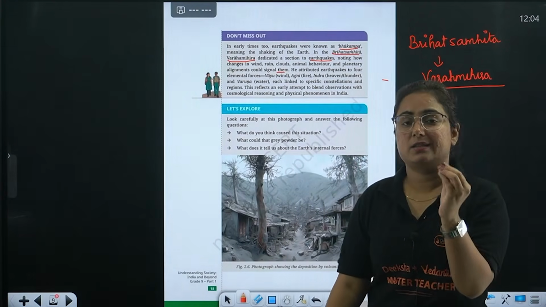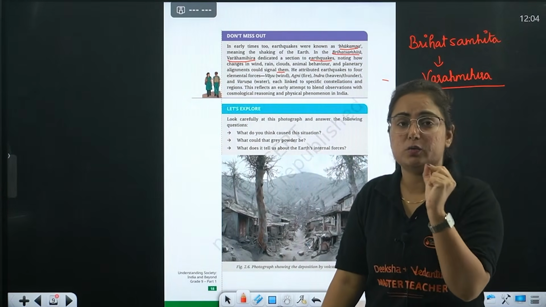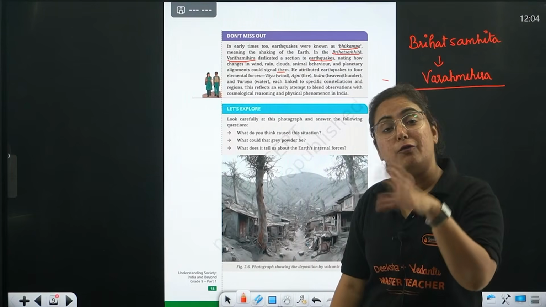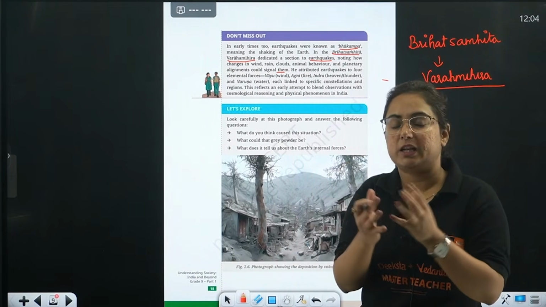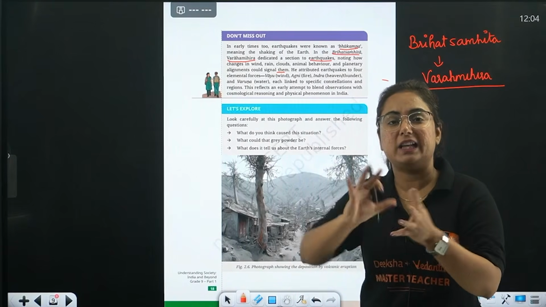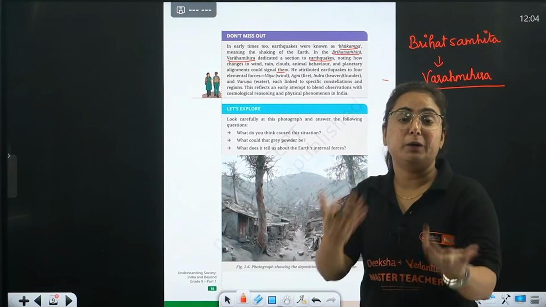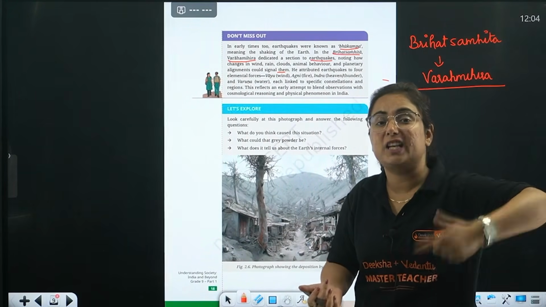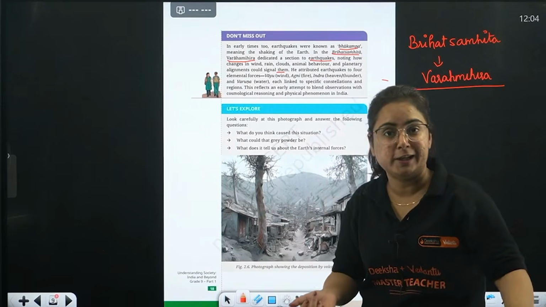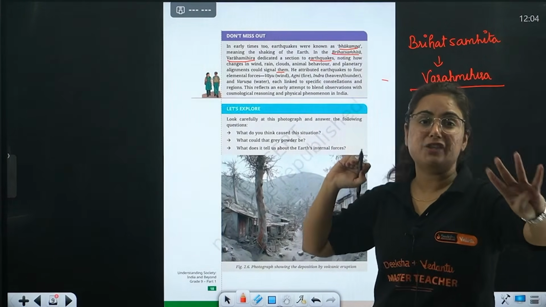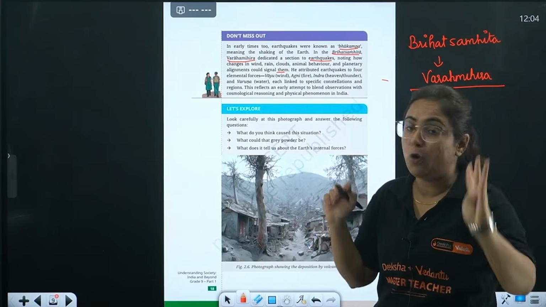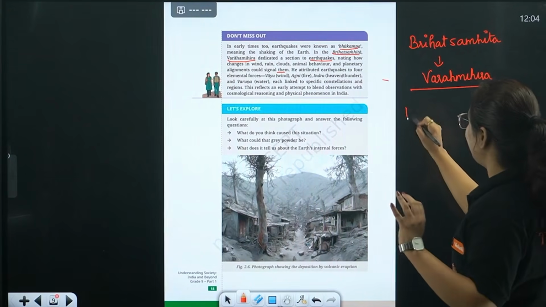When we were in class 6, class 7, one question usually used to come: how does human behavior change? So beta, animal behavior changes. They react in a different way because they can feel that frequency, those waves, earlier. So yes, he attributed earthquakes to 4 major elements of the earth. We are well aware of that.